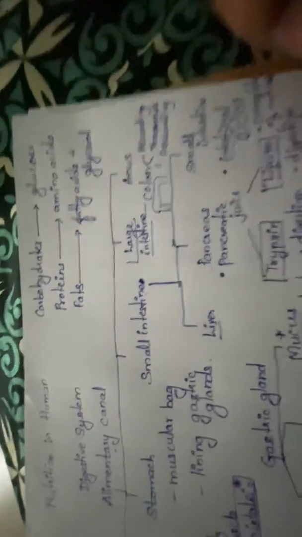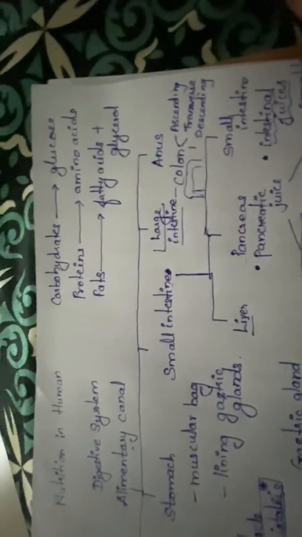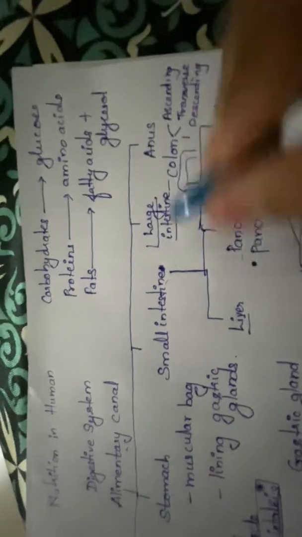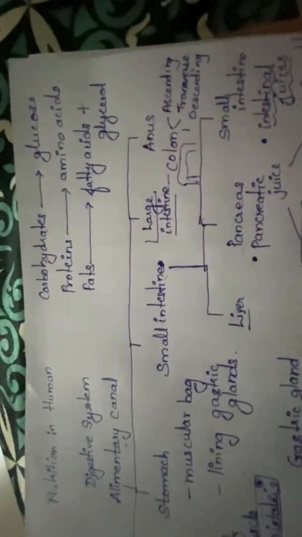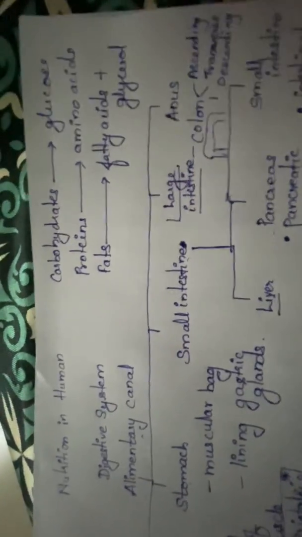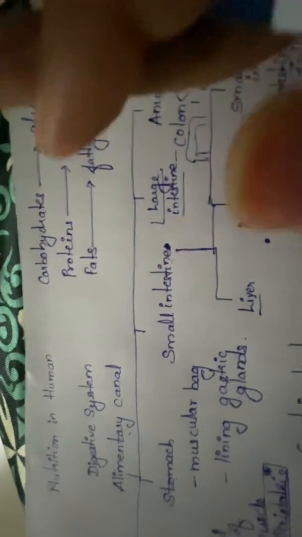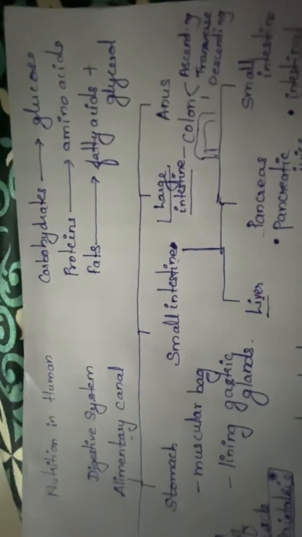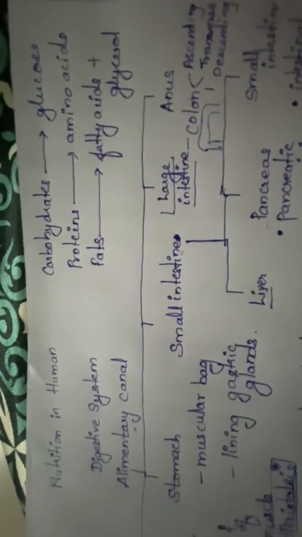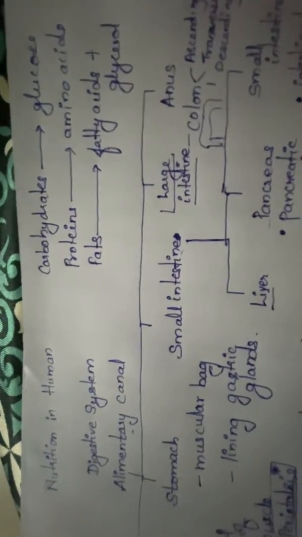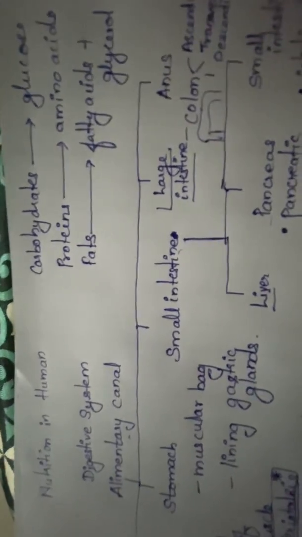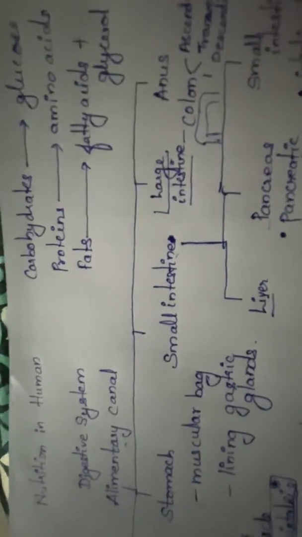Now what will happen in the large intestine? As I said, after the small intestine, digestion will not take place. Food has already been digested. The nutrients required by the body from the food have been absorbed from the small intestine into the bloodstream.